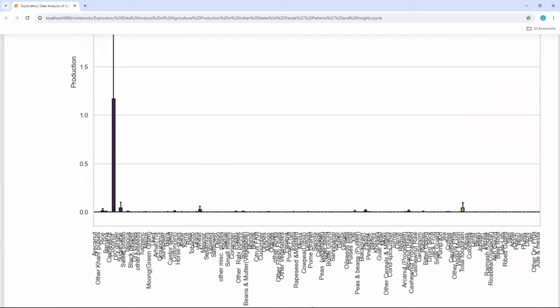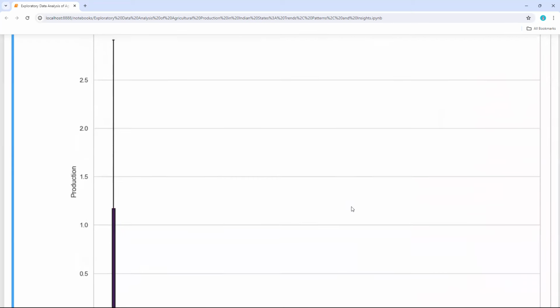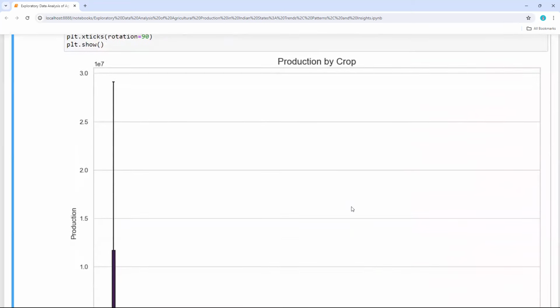But here you can see it is cashew nut, banana, rice. So the rice, obviously the rice production is very high in India, especially in West Bengal, Andhra Pradesh, Telangana, and also in south states the rice production is very high. Whereas when it comes to some north states, you can see a very high production for wheat. Where is wheat? So this is how you can look at the data by crop wise.